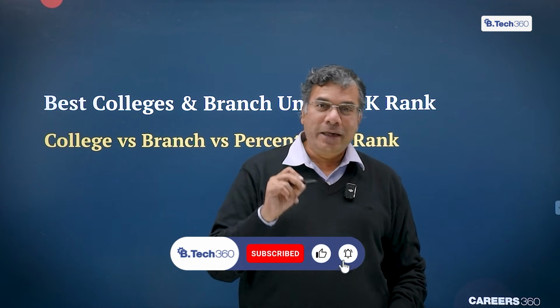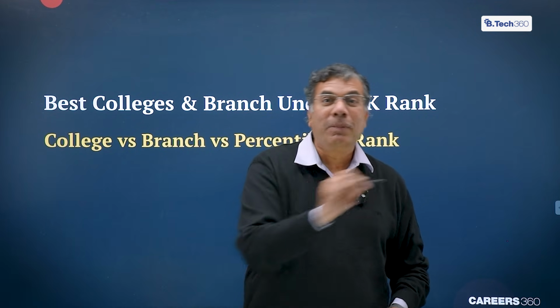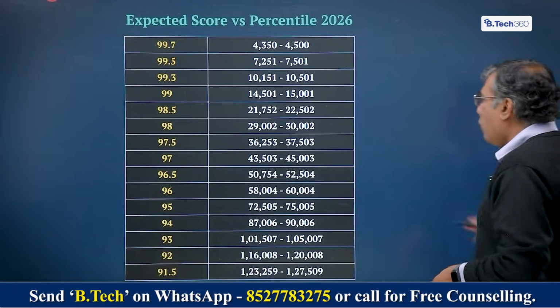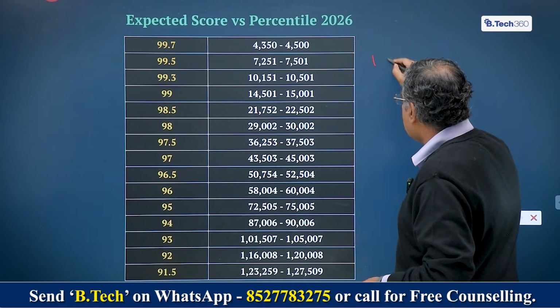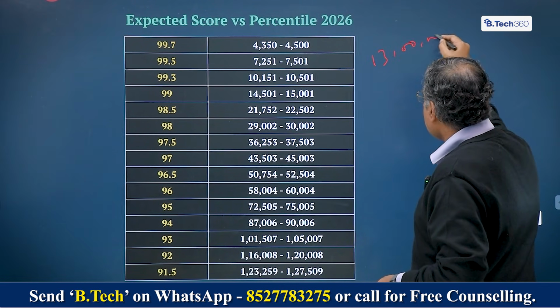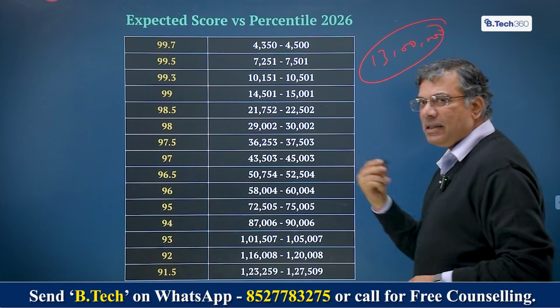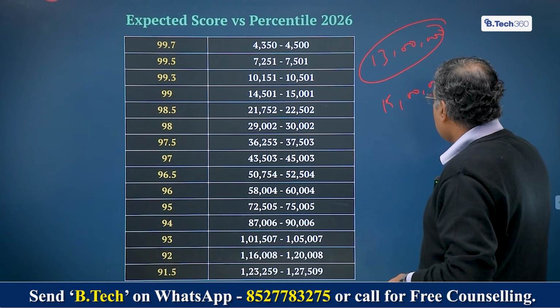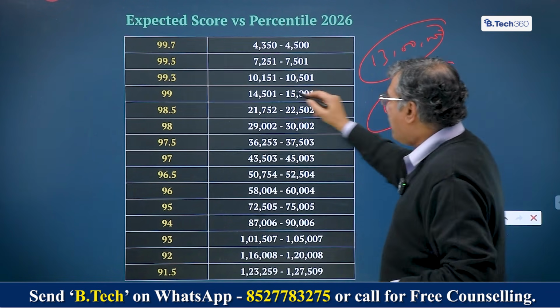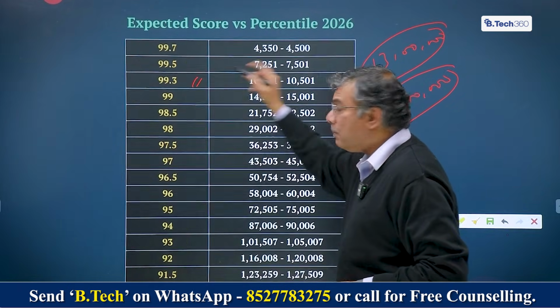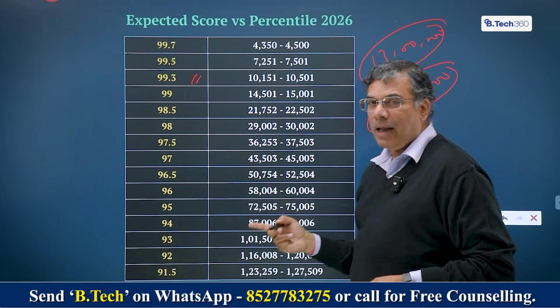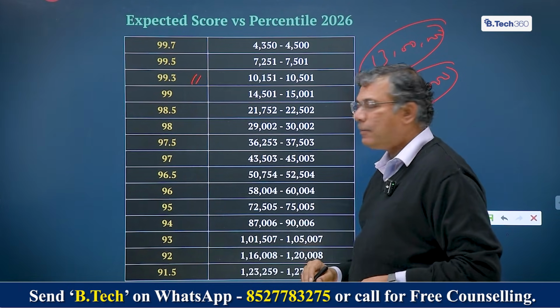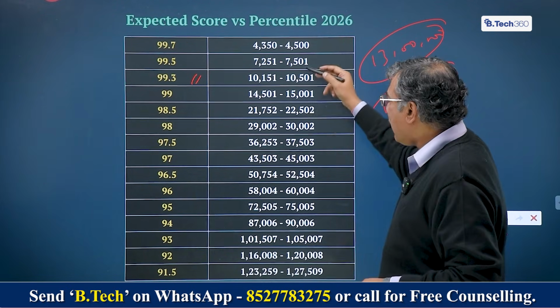Ensure that you use the data that we're supplying to optimize the kind of college and branch choices that you make. The percentile that we're talking of here is based on 13 lakh intake students. In my opinion, by the time you finish the second round, it will be 15 lakh students. Now, if you talk of a 10,000 rank, it will be about 99.3 percentile based on 13 lakh. But if it is 15 lakh, then it will be 99.5 percentile. So this is the kind of percentile that you have.